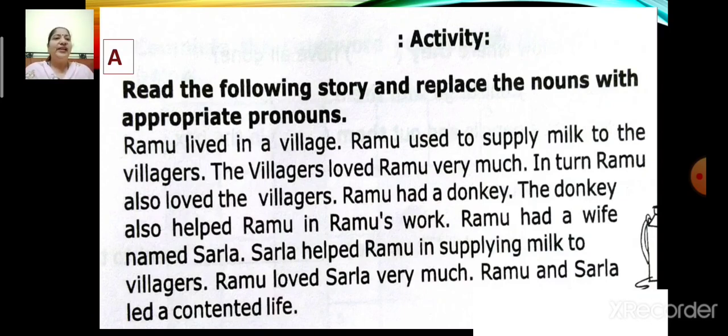Ramu lived in a village. Ramu used to supply milk to the villagers. The villagers loved Ramu very much. In turn, Ramu also loved the villagers. Ramu had a donkey. The donkey also helped Ramu in Ramu's work. Ramu had a wife named Sarla. Sarla helped Ramu in supplying milk to villages. Ramu loved Sarla very much. Ramu and Sarla led a contented life.